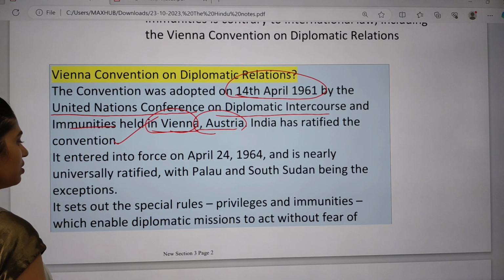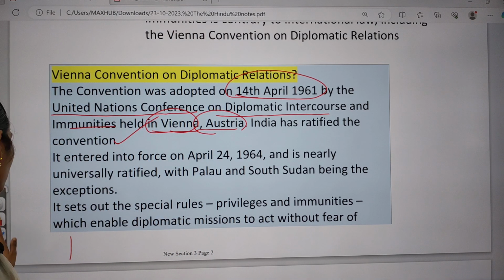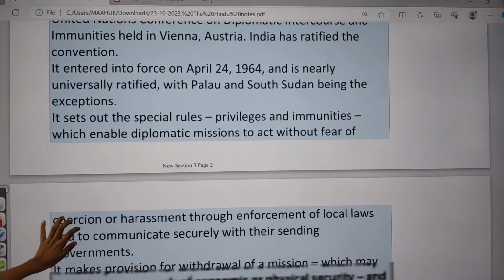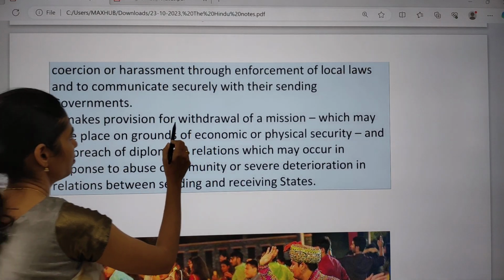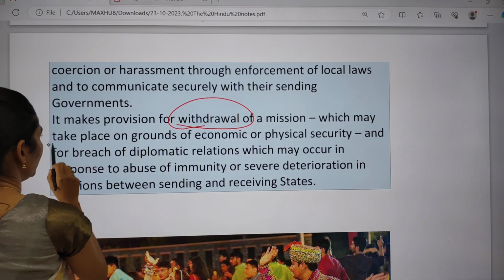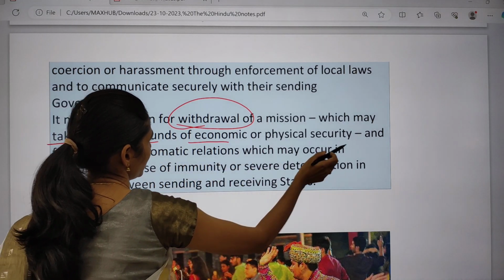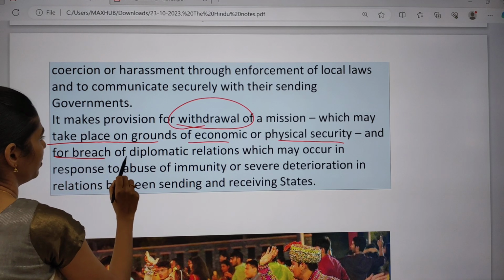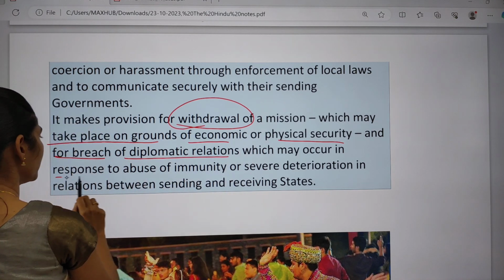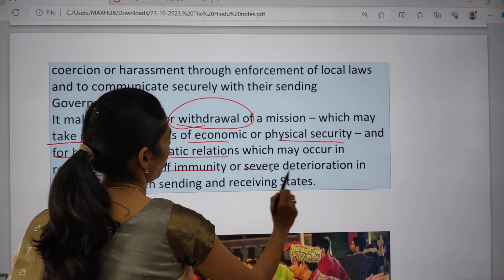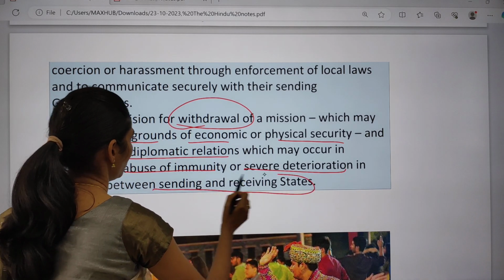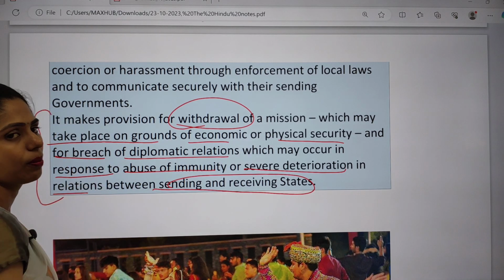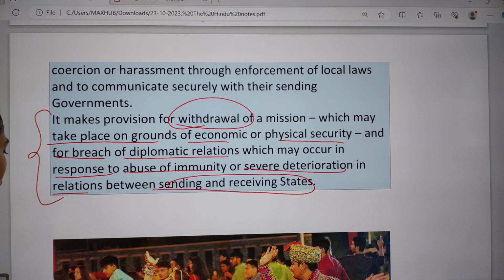About 193 countries ratified this, and it came into force from April 24th, 1964 onwards. This convention makes provision for withdrawal of mission, which may take place on the grounds of economic or physical security, for breach of diplomatic relations which may occur in response to abuse of immunity, or even severe deterioration in the relations between sending and receiving states. So all these things are the main components of the Vienna Convention.